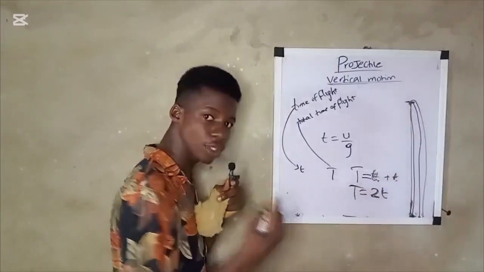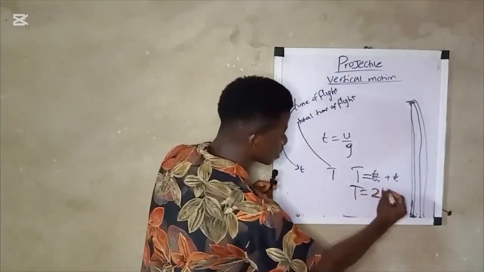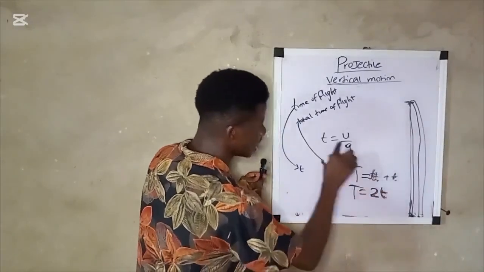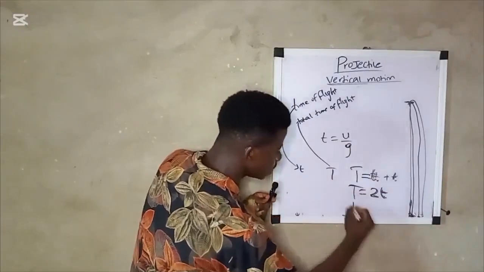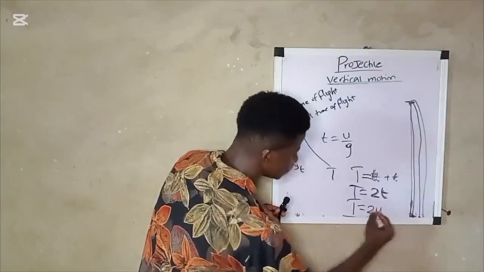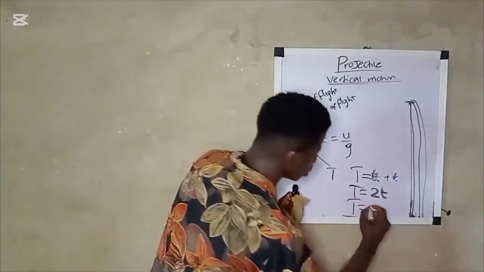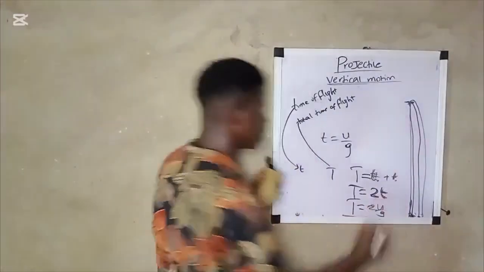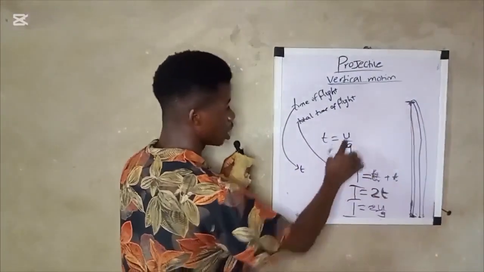Now let us not stop here. Time of flight, what is the formula for time of flight? This is u over g. So therefore T will be equal to 2u over g. T will be equal to what? 2u over g. Remember, time of flight is what? u over g.